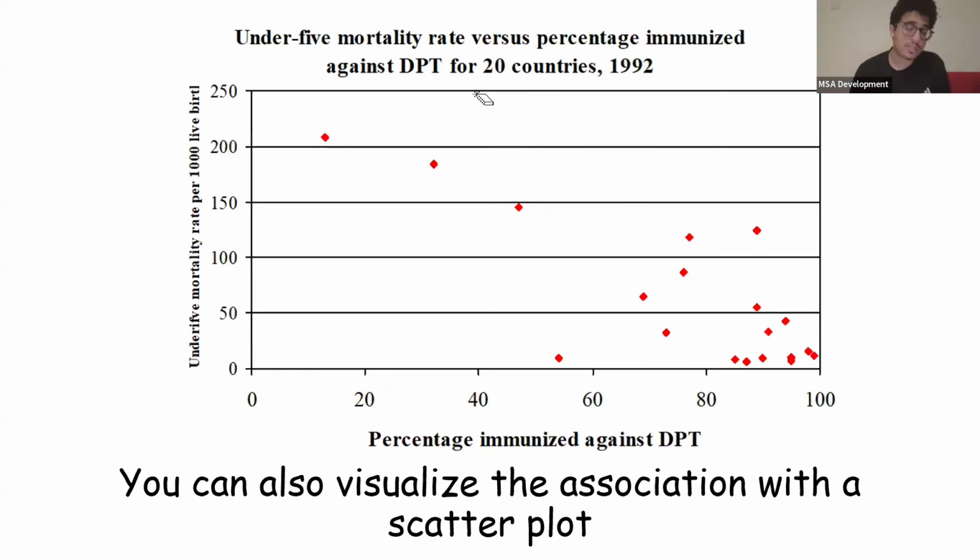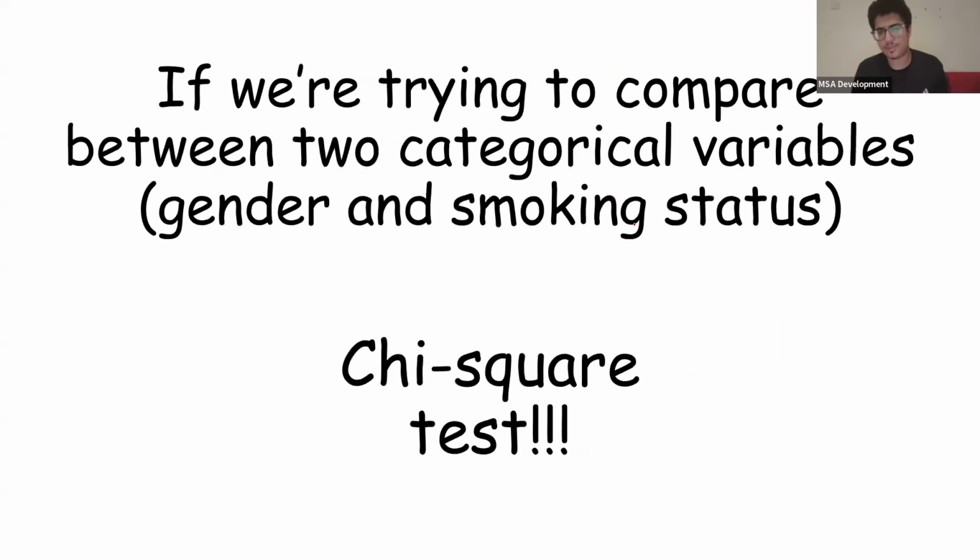The main focus we're going to see is scatter plots, and this is what we mainly use. You can see that the values are all over the place, kind of scattered, but you can still see some sort of an association. You can see that it's going downwards as the percentage of people who are immunized increases, okay? So there is some kind of an association you can see on a scatter plot. And we will talk about that later.